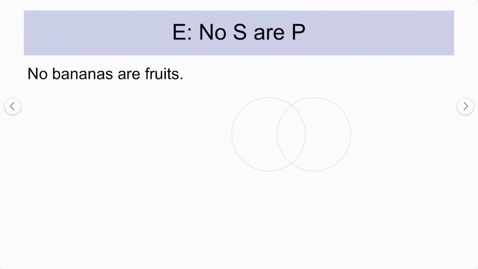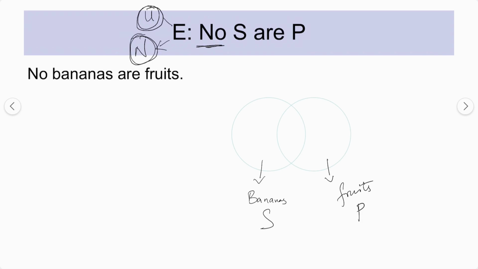Now, no S is P. Let's try to understand. This is again universal in nature. "No" means it's negative, right? So it is universal negative. Universal negative. So: no bananas are fruits. Again, let's take this one as bananas and this as fruits, this being the subject and this being the predicate term.